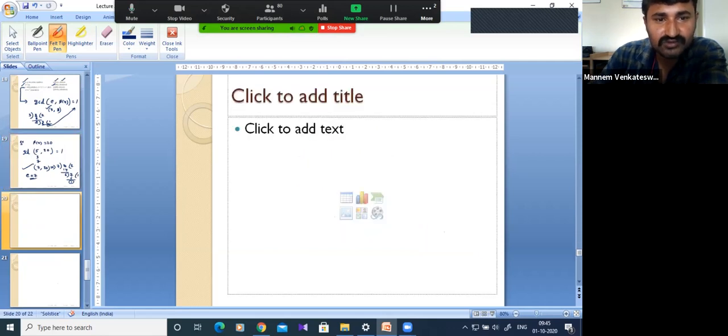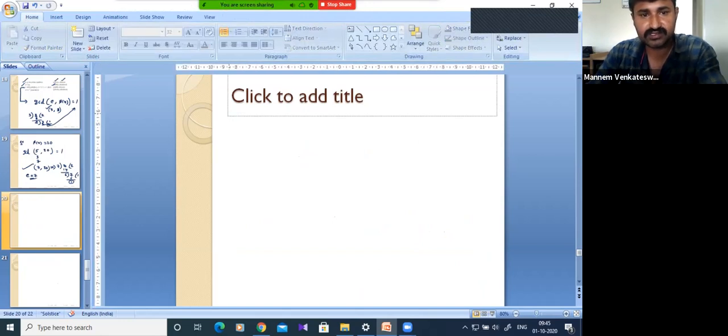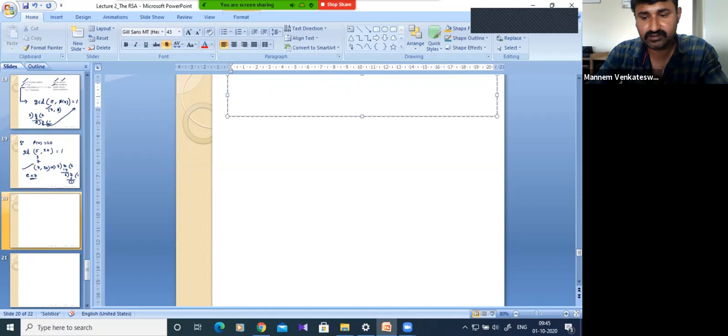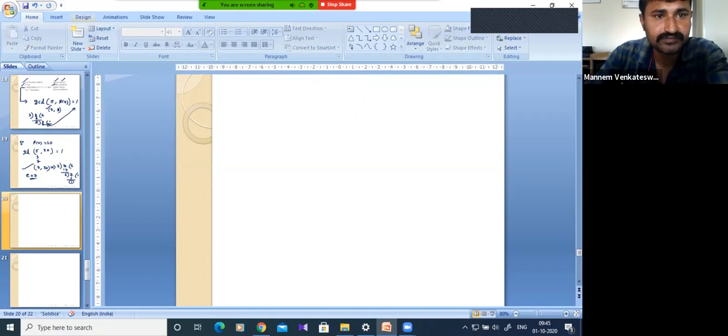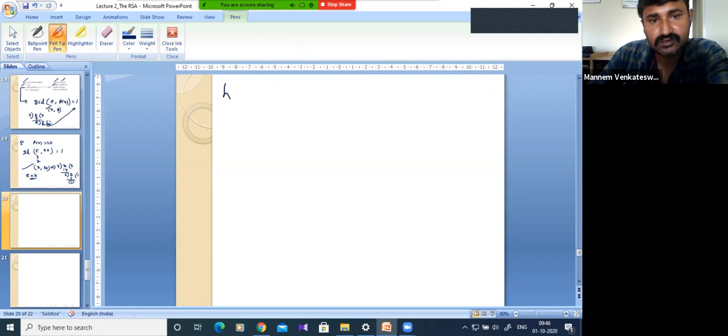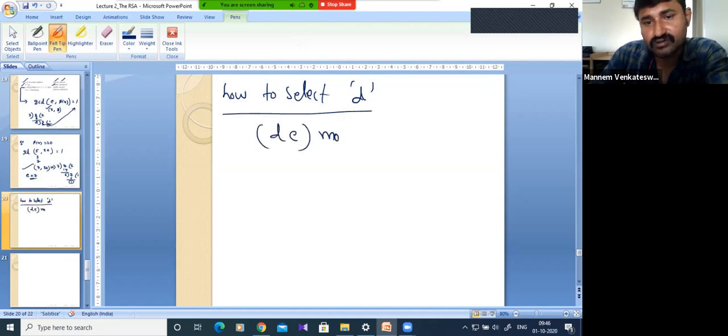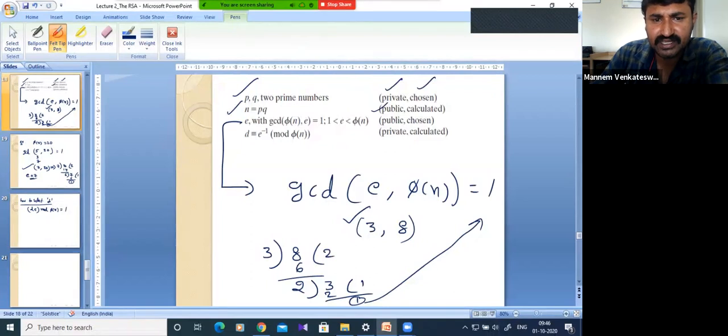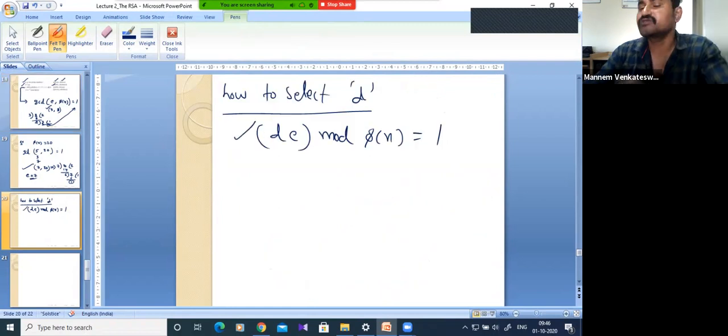Now, how to select the D value? See carefully. So, how to select D? What is the condition? D into E modulo pi of n must be equal to 1. Actually, the condition is something like this: D is congruent to E inverse modulo pi of n. When we take E inverse to this side, D into E, and when we take modulo operation on both sides, this is the actual equation.